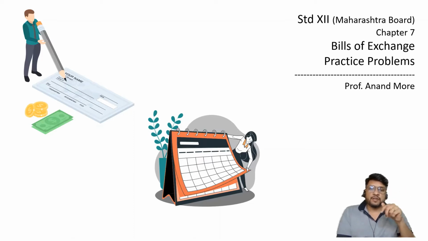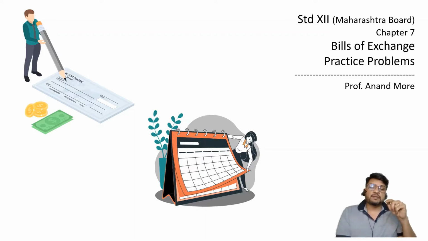But in case of a bill of exchange, if on 20th December it is mentioned 6 months after date, that means it has become live today. But it will become payable not today, it will become payable after completion of 6 months plus 3 days, that is grace days. So now the period of bill is there, 6 months, 5 months, 4 months, 3 months, as the case may be.